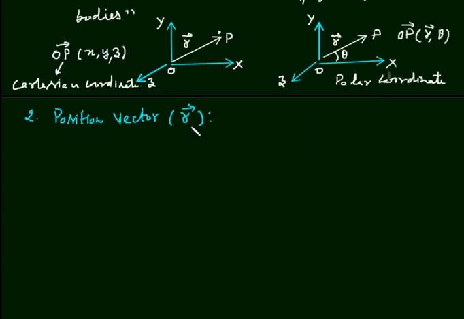Second term is position vector R. This is a vector which describes the position of a particle or body.